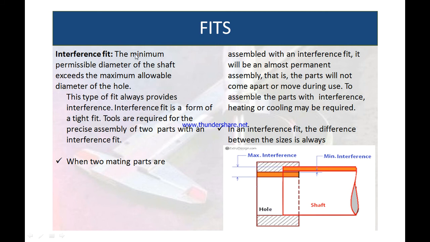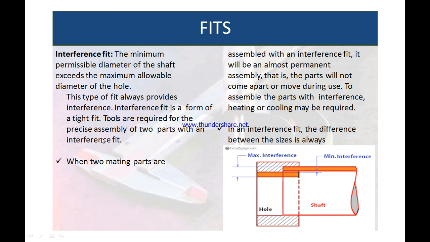Interference fit. When the minimum permissible diameter of the shaft exceeds the maximum allowable diameter of the hole, it is called an interference fit. This type of fit always provides an interference. Interference fit is a form of tight fit.